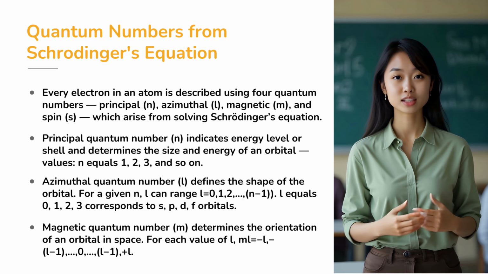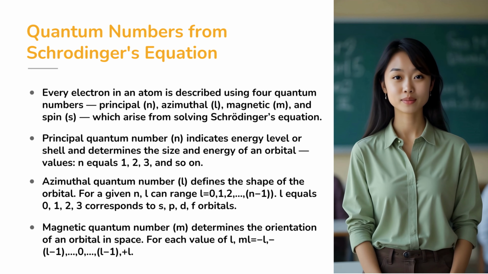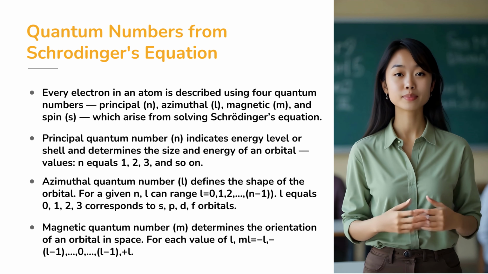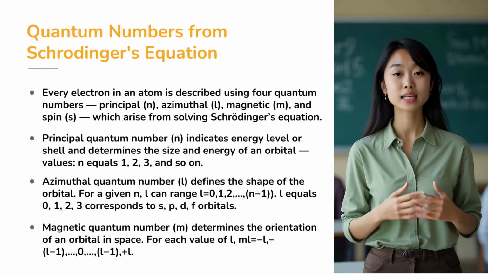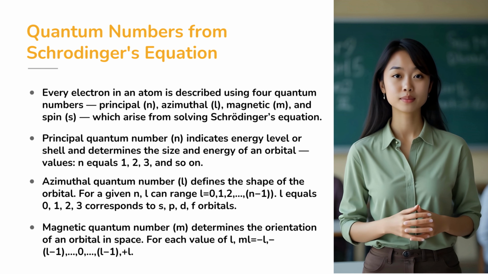When l equals 0, the orbital is spherically shaped and called an s orbital. When l equals 1, it is called a p orbital and has a dumbbell shape. When l equals 2, it is a d orbital, and when l equals 3, it is an f orbital.